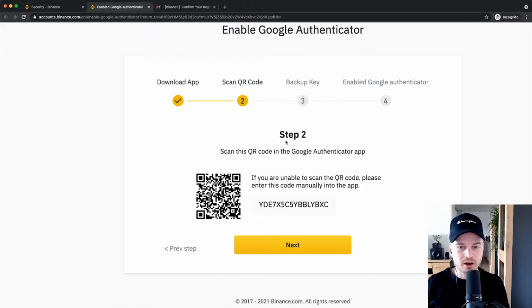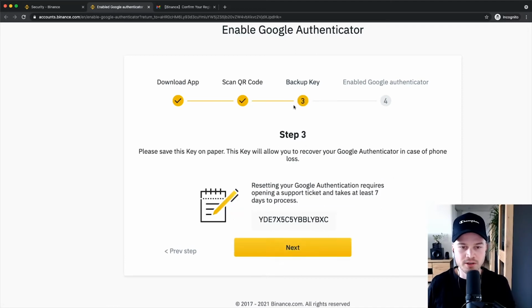And here is where we have to generate this new one-time password on our Google Authenticator application. So if you've downloaded this app for the first time, it's going to prompt you to scan a new QR code, which is this one right here. And if you already have this application, you can go to the bottom right corner, go to the plus sign and click on scan a new QR code, and then just hold the camera of your phone over this QR code on your computer screen, and then it will automatically generate a new 6-digit code on your phone that's going to be generating a new code every 60 seconds or so. So once you see that on your phone, you can go to the next step by just clicking on Next.